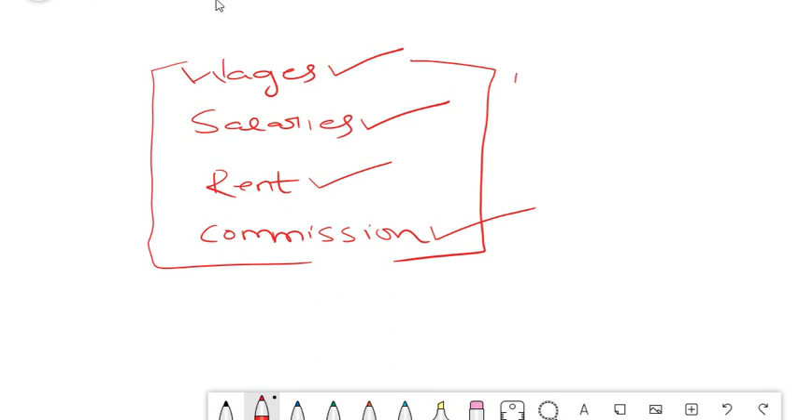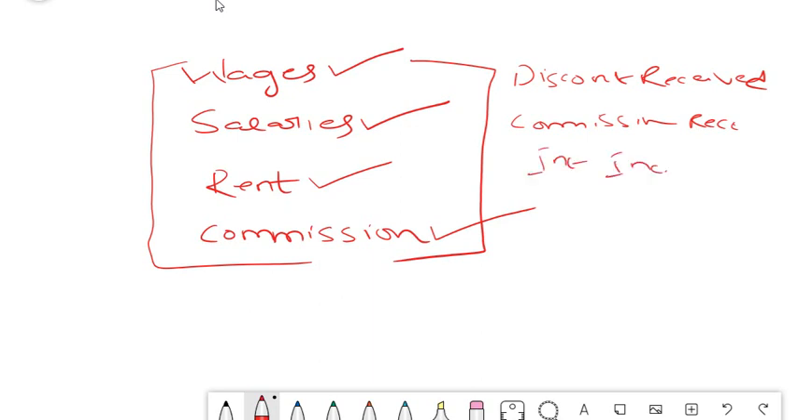Similarly, on the income side, you have something called discount received. It is your income, isn't it? Commission received. Sometimes you act as a commission agent for other people. So that is your income. So interest income. So all these are on the income side. These are classified according to their nature. So that's why these are called nominal accounts.